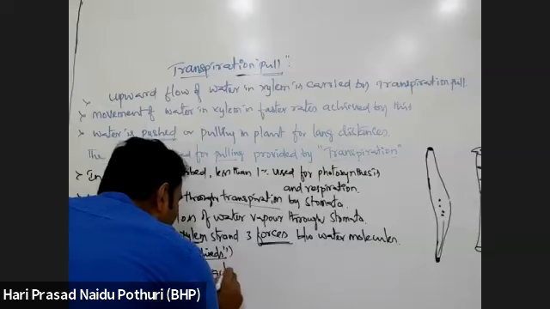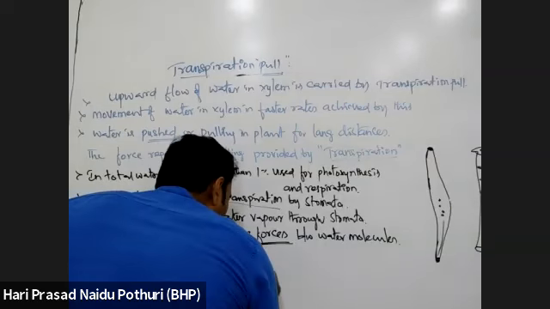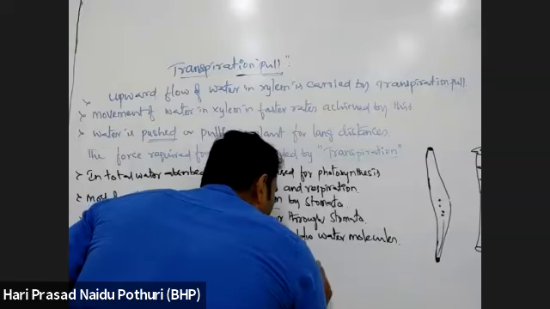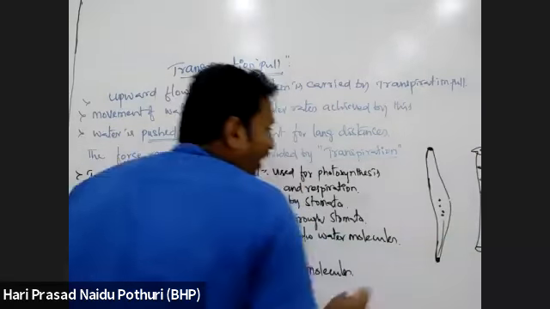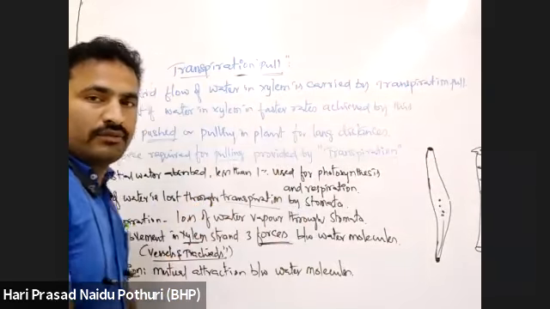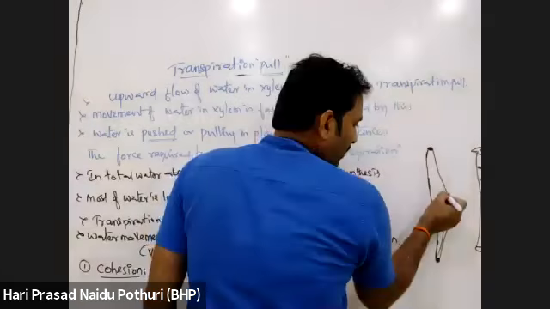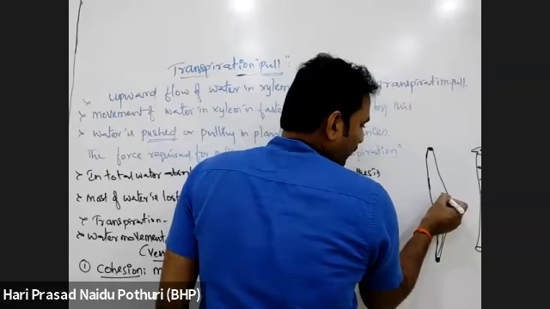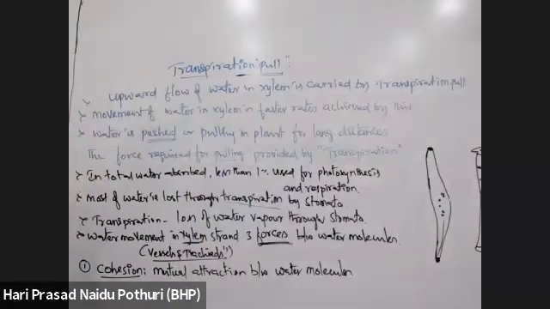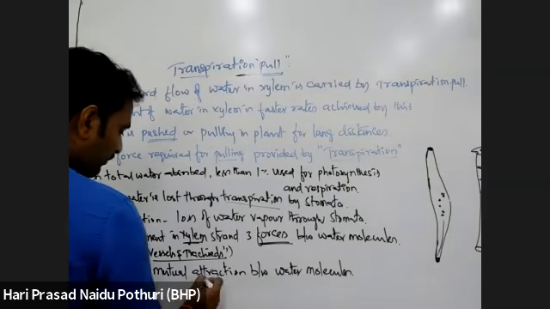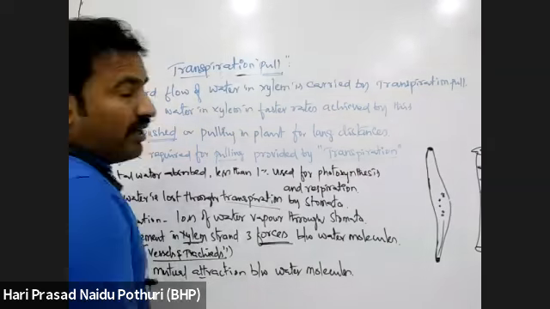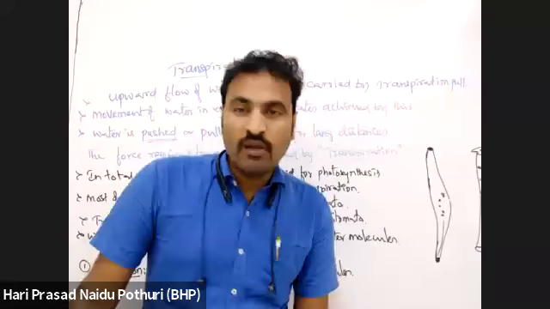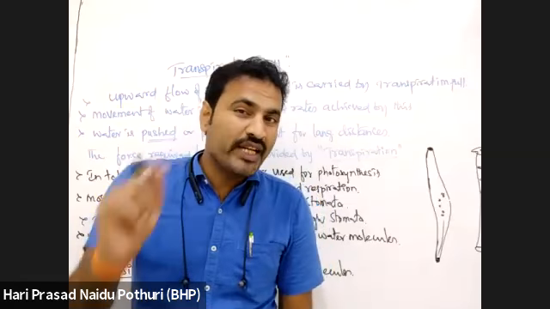Mutual attraction between water molecules. Water molecules are binding each other. A drop of water, one water molecule will combine with another water molecule on its surface, by mutual attraction. That's why water is polar, and the fluidity of water is due to what?